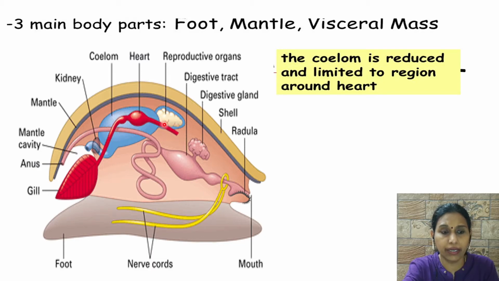The heart is shown in red color. And this is the alimentary canal, starting from the mouth and going till the anus. Then you have the kidney-like organs that have started developing here. Kidney-like organs are developing in order to remove the nitrogenous wastes from the blood. Fine.